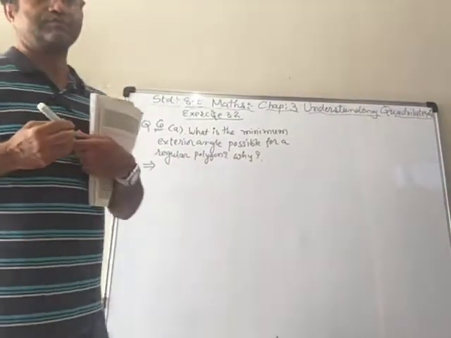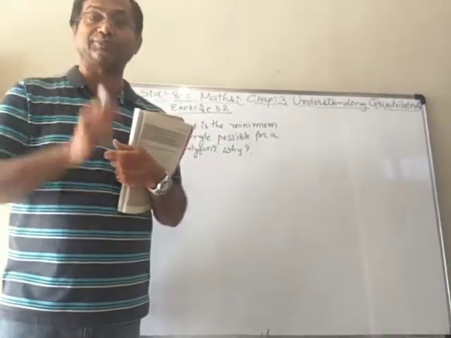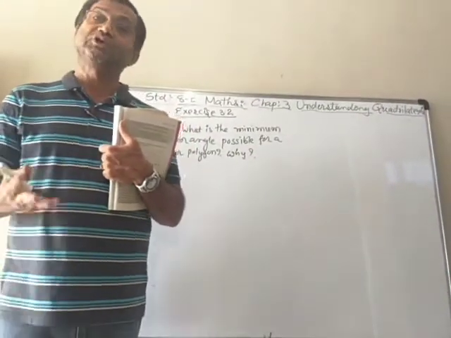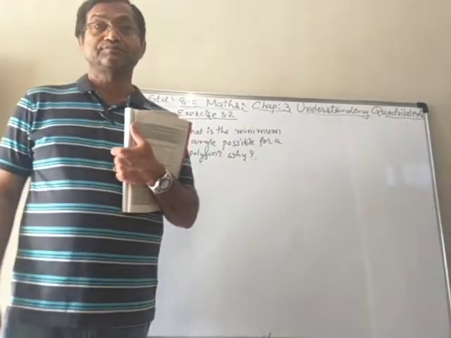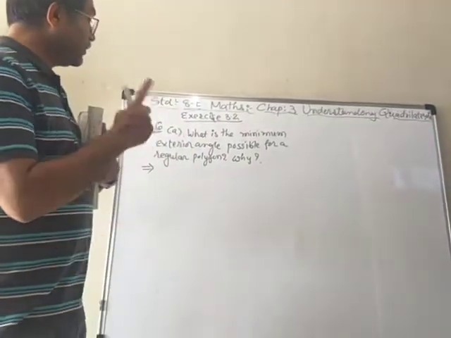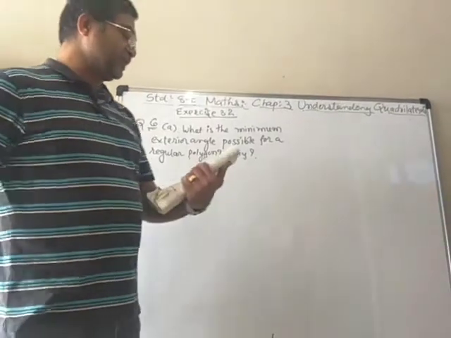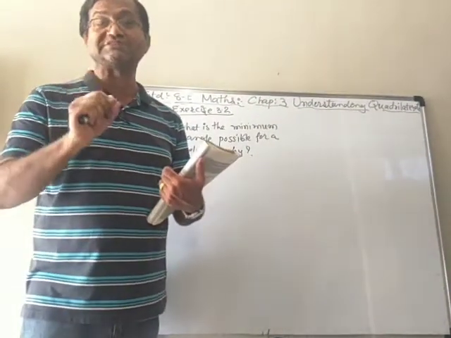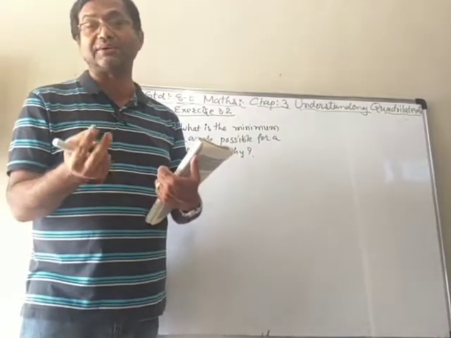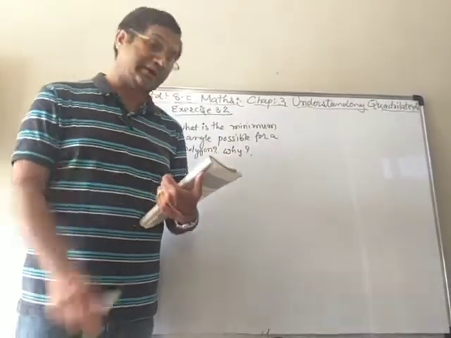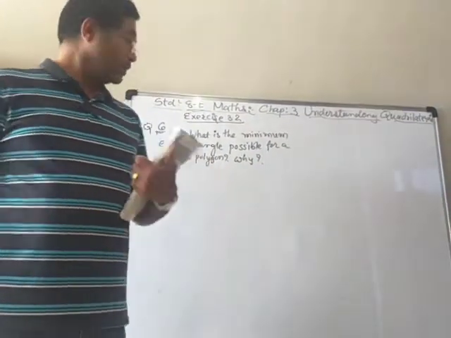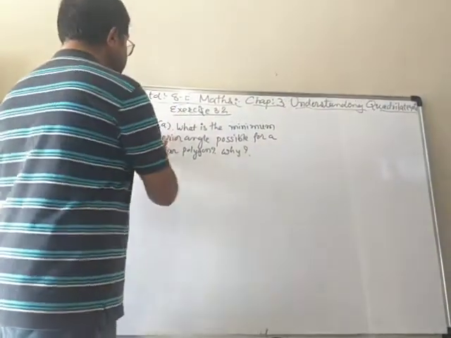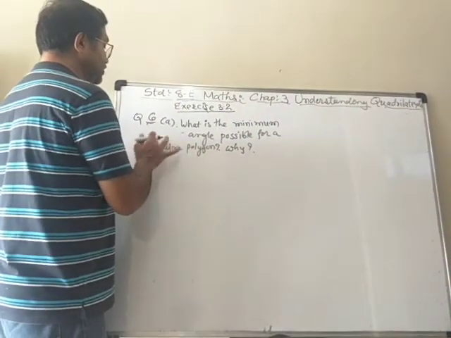Now we know which is the smallest polygon. We know that it's a triangle, right? So what is the interior angle of a triangle, which is a regular polygon? A regular triangle means an equilateral triangle. So actually it is your interior angle, not exterior angle.